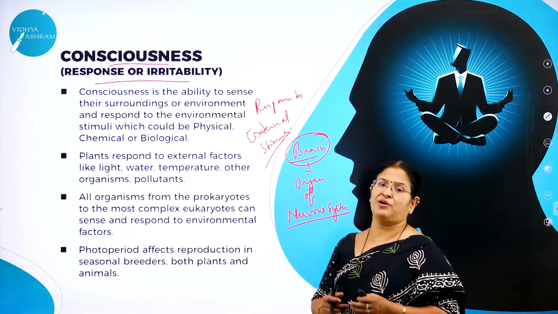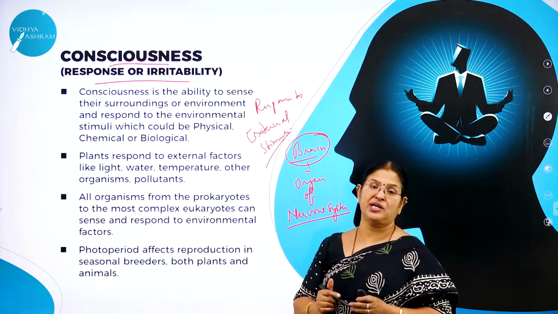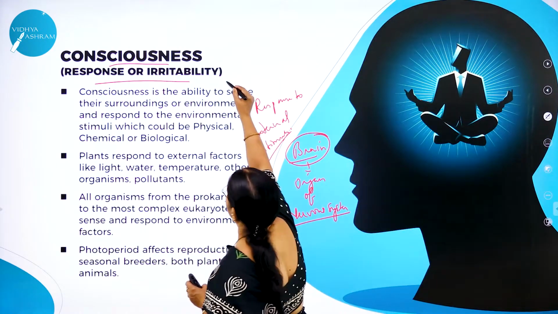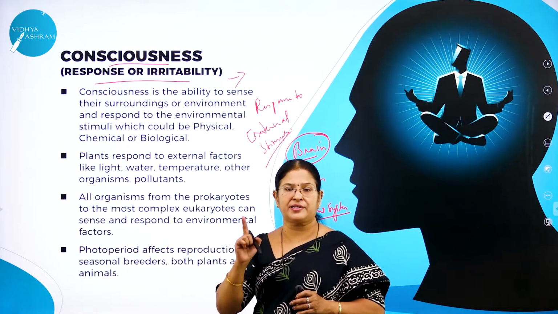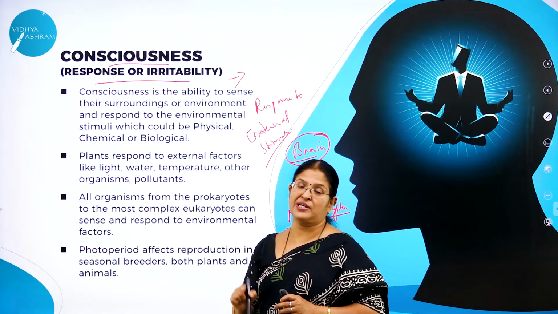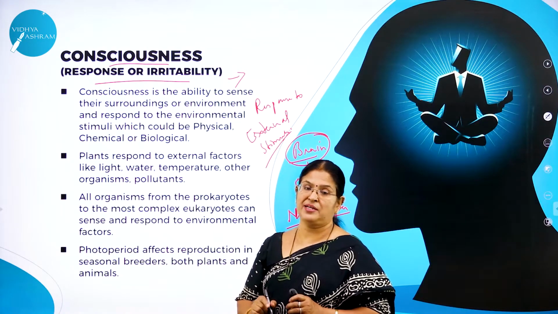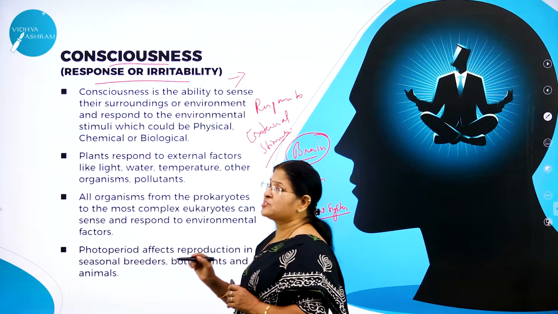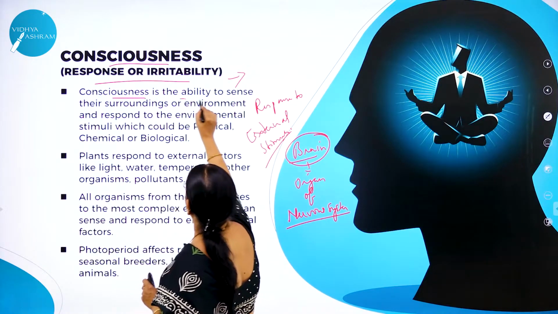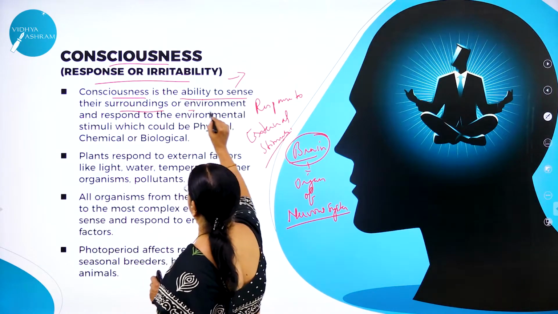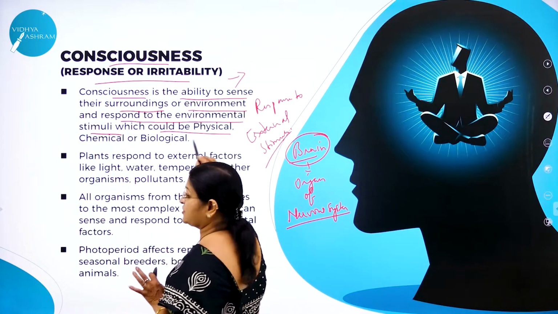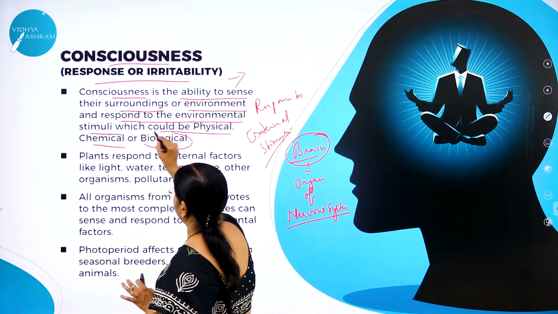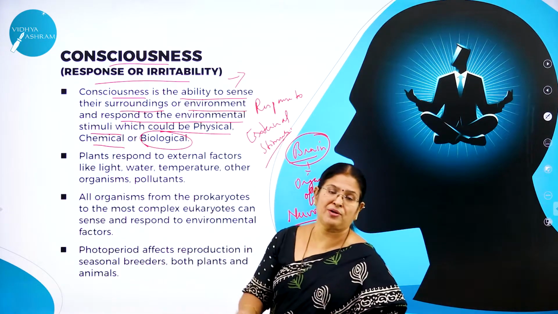So all living organisms respond to external stimuli, or we can also use the word irritability. Right? This is a very important characteristic feature exhibited by the living organism. So what is consciousness then? It is the ability to sense their surroundings or environment and respond to the environmental stimuli, which could be physical, chemical or biological.